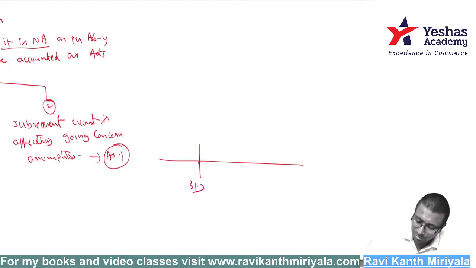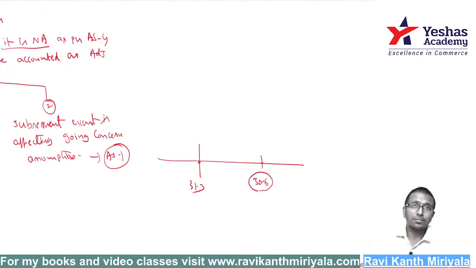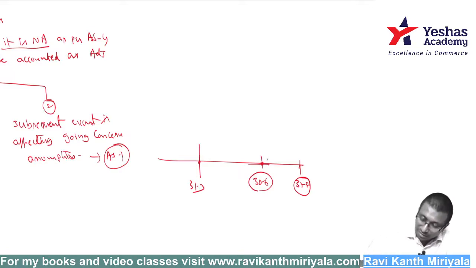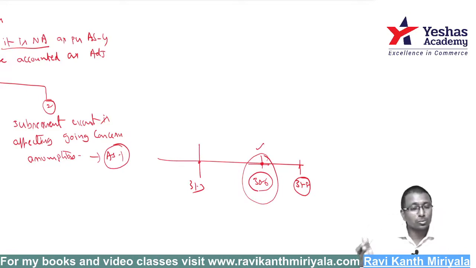31st March is my balance sheet date. Let us say somewhere in the month of 30th June something has happened, say corona situation has come. My business has fully got spoiled. I'm not in a position to continue further. Even though you're preparing the accounts later, you lost your business, you are not in a position to continue. Assume corona has happened after 31st March only. Correctly speaking, it is non-adjusting.